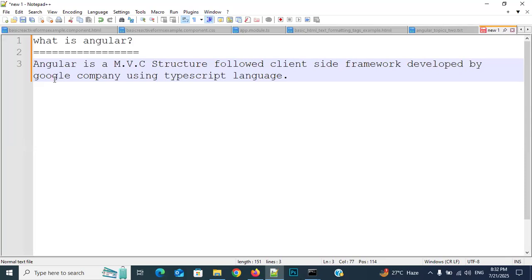50 to 60% of applications are being developed using Angular or React only. So you can choose and learn either one, but my suggestion is to learn Angular. Okay, everybody, so this is developed by Google company. Since it is a very big company, definitely you can take it as your career also. And by which language was it developed? TypeScript only. Each and every framework in the world for software development has to be developed using some language.